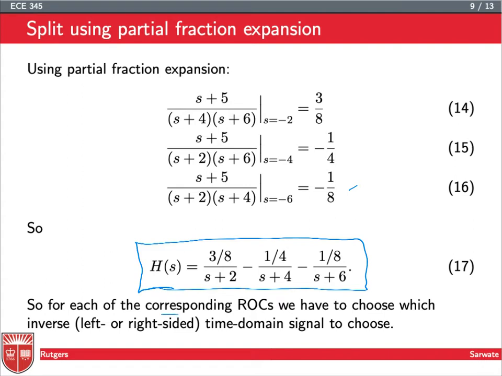But the point is that for each of the corresponding ROCs, we have four of them, we essentially have to choose which inverse, left or right-sided, time domain signal to choose for each of these three terms. Basically we want to make sure that the choices we make for each of these three terms, when we intersect the ROCs for each of the three terms, give us the total ROC for h of s that we identified earlier. So we pick an ROC for h, then we pick three signals, and we check to see that the intersection of the ROCs, let's call them R1, R2, and R3, is the ROC that we chose for H.